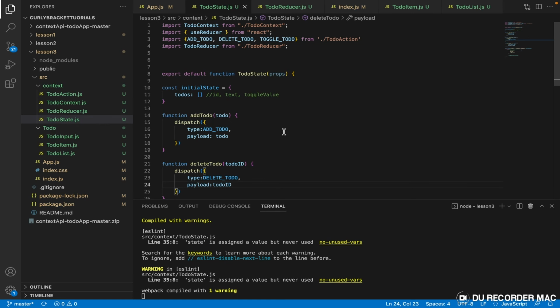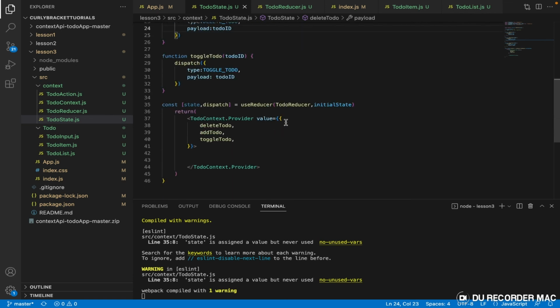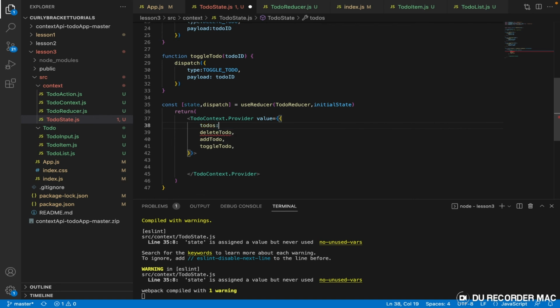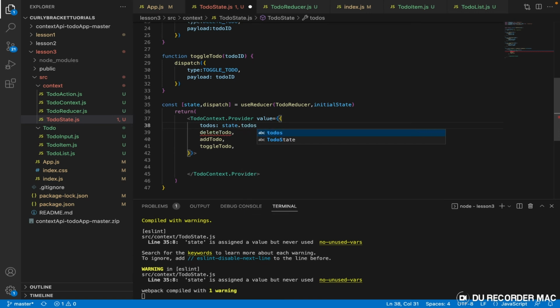Okay, so the next thing we need to do right now is, right, so here we have our to-dos here. We need to add it here, and then it should contain state dot to-dos, comma. All right, so I think that should be it. And now, this place is going to contain children, right? So it should contain